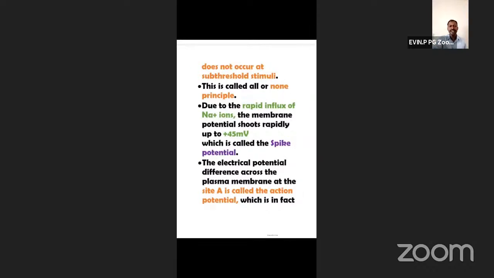So who will explain? All are non-principal. Explain, Ashwath.